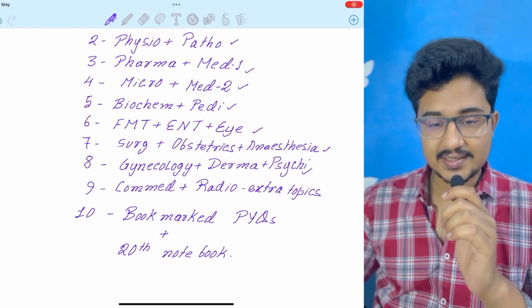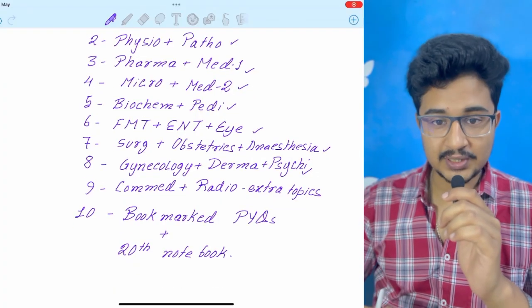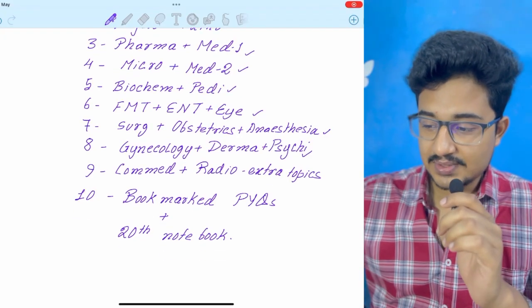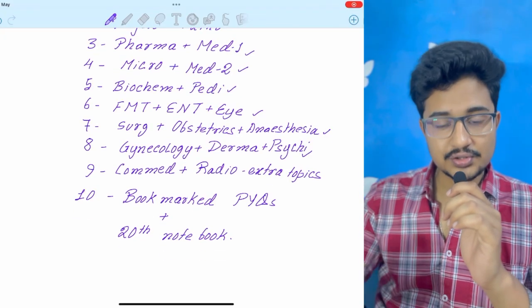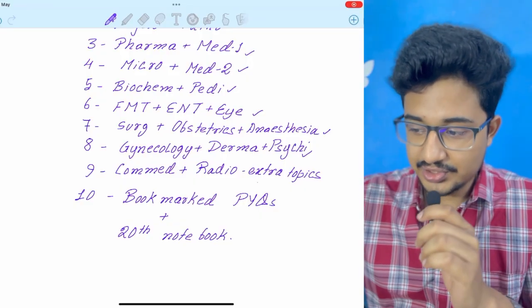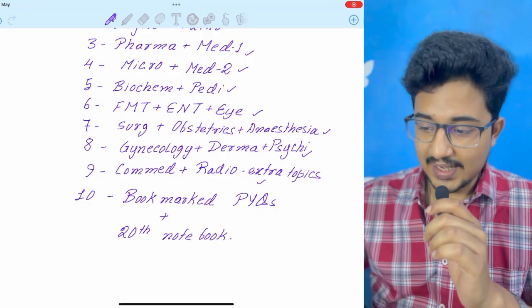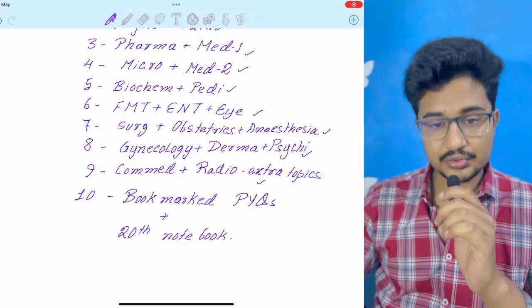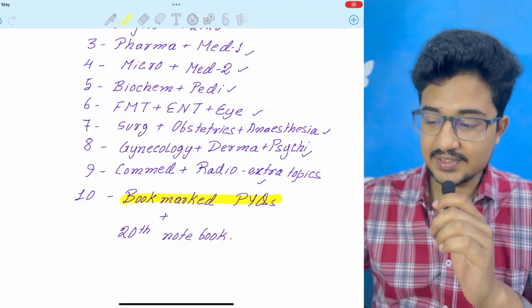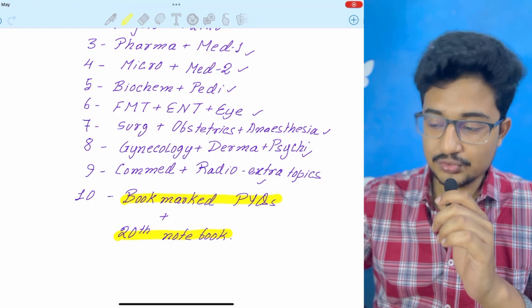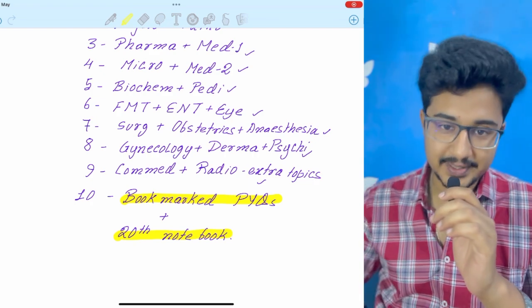After that, in the last day, ComMed, because ComMed is volatile, and do the biostats. And radio as a separate subject, you need not study. In radio also, I have written the extra points which you need to know. And on the last day, what you should do is revise the bookmarked previous year questions and the notebook which you have prepared.